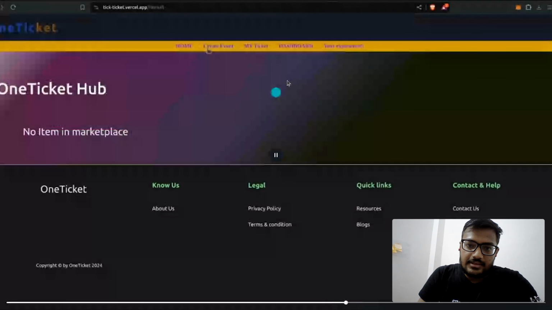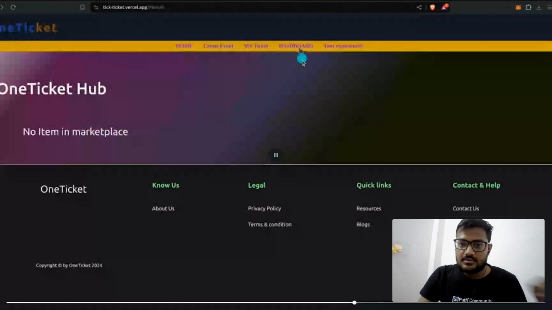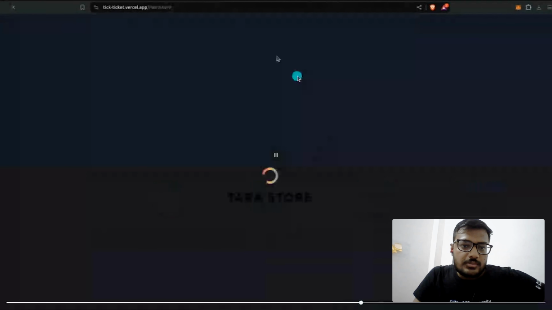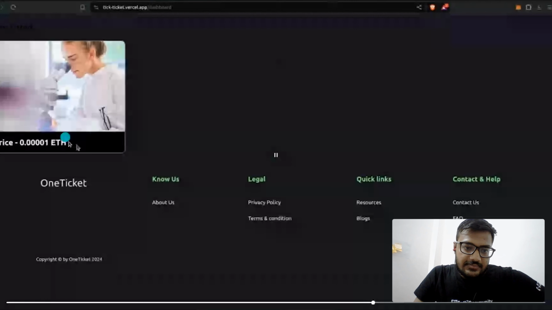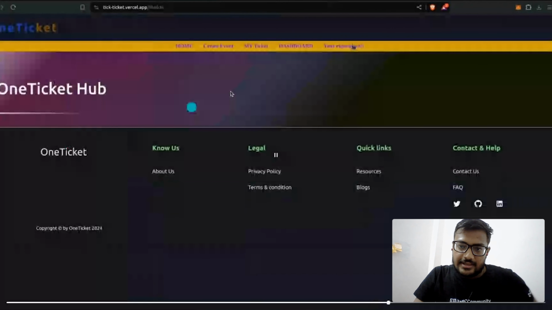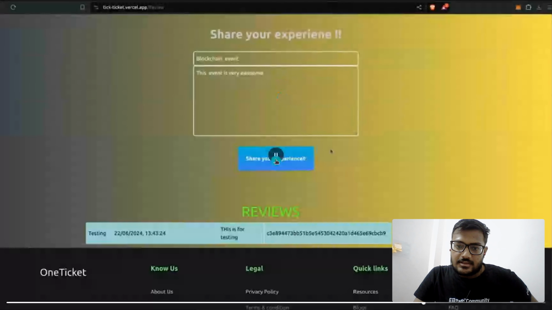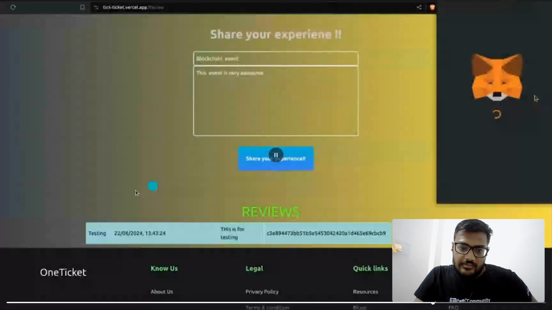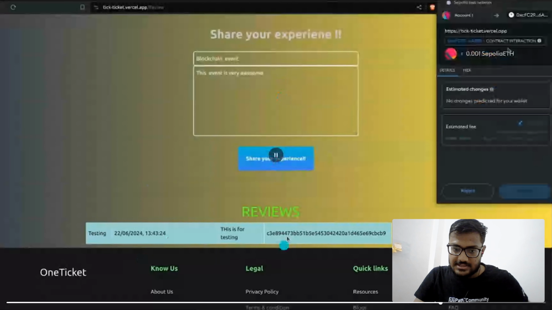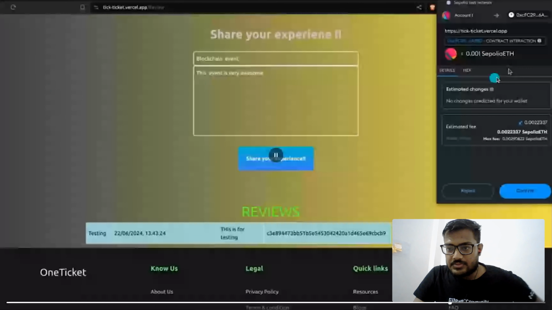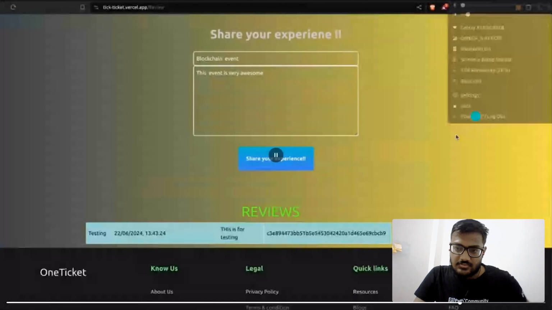I have another section, which is the dashboard. In the dashboard, I have all the tickets which I have listed or created. And another section is the experience section. Any user can share their experience from the events, and this is queried from the subgraph by using Substreams. The user has to pay 0.01 Sepolia ETH just to remove spam.